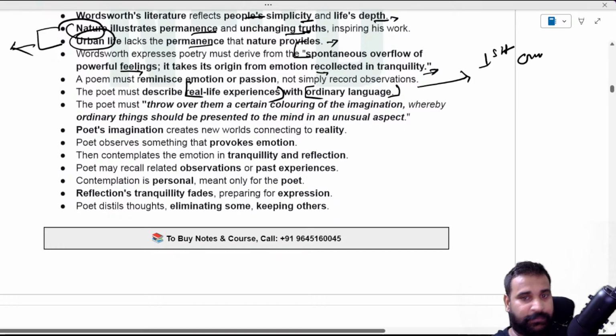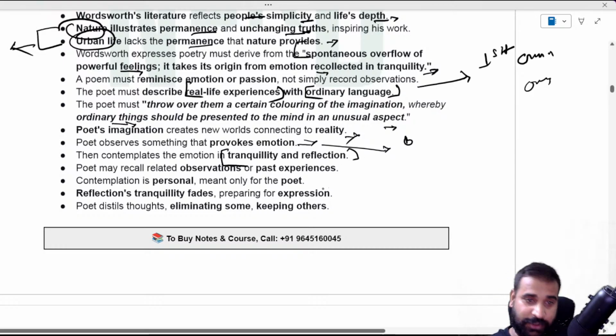First guideline following here: the poet must throw over them a certain coloring of the imagination, where ordinary things should be presented to the mind in an unusual way, an ordinary subject, right? And the poet's imagination creates new worlds connecting to reality. And the poet observes something that provokes emotion. That is our fourth one, the poetry overflow of emotions. And then what? It is collected in tranquility, and that actually is your poem.